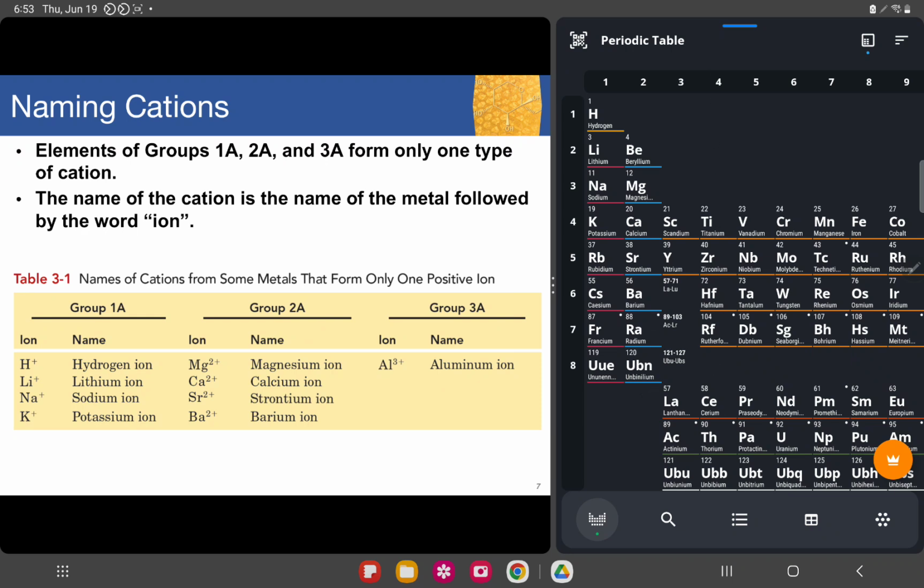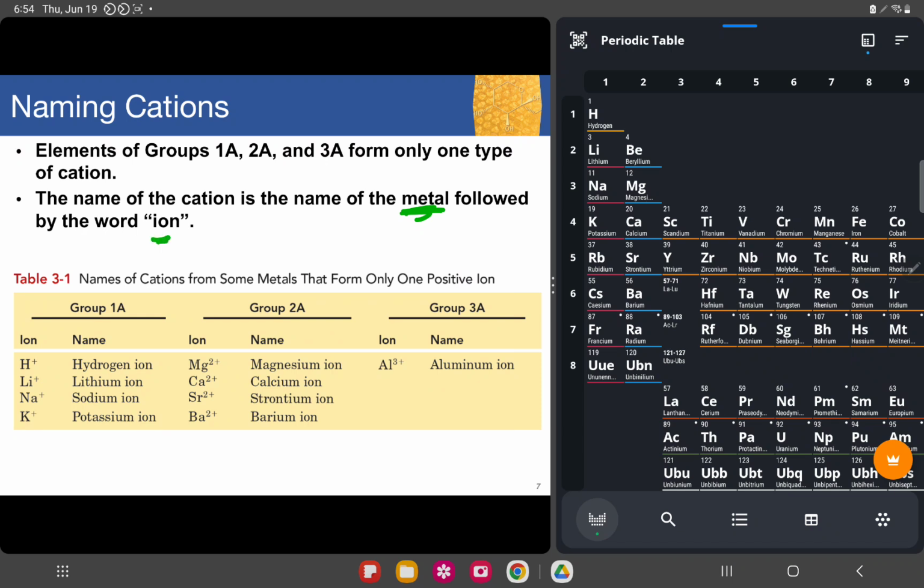And when they are charged, you will name them accordingly. You should use the metal name, the ones that you can find on your periodic table, plus the term ion. So it does not change like chlorine becoming chloride, or bromine becoming bromide. For this one, you just copy the metal name and add ion.